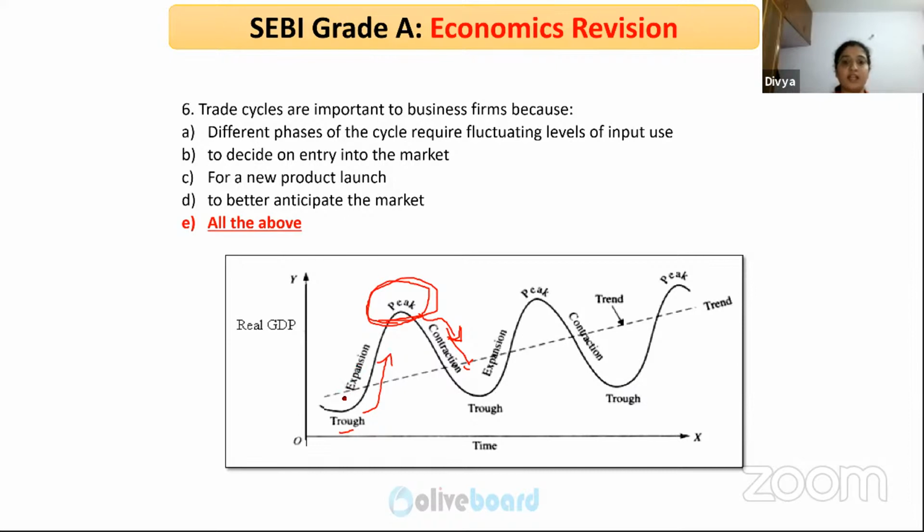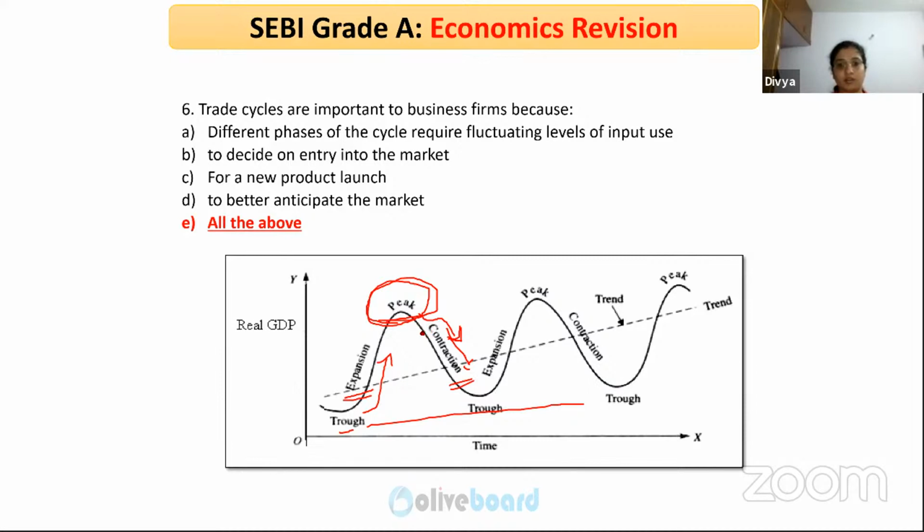There is no definite time period for each stage of the business cycle as such, but an economy will experience these kinds of business cycle phases. So different phases of the cycle matter to a business firm because each of these stages has a different characteristic. When you are in business, you have to make sure that your actions or strategies of the business match the economic environment.